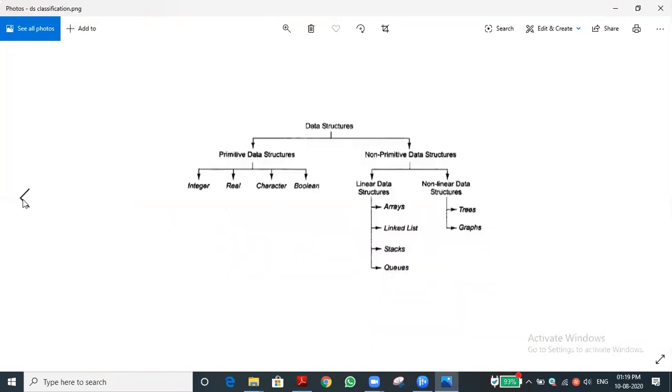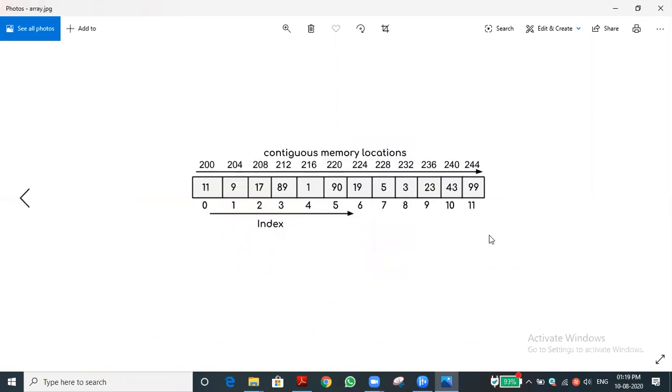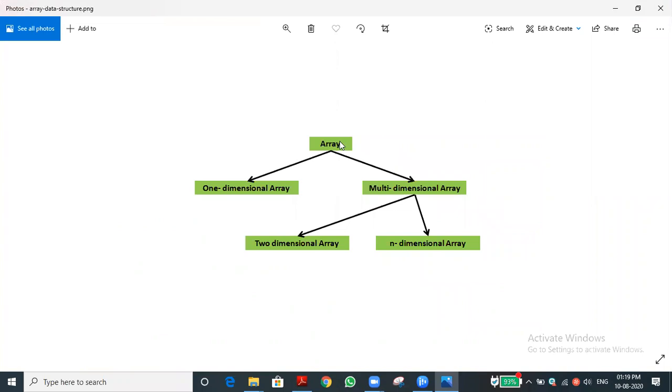One minute. First I will show this one, so you can understand the array. It is not in our syllabus, students, but try to understand. It is not in our syllabus, but I am just explaining it.